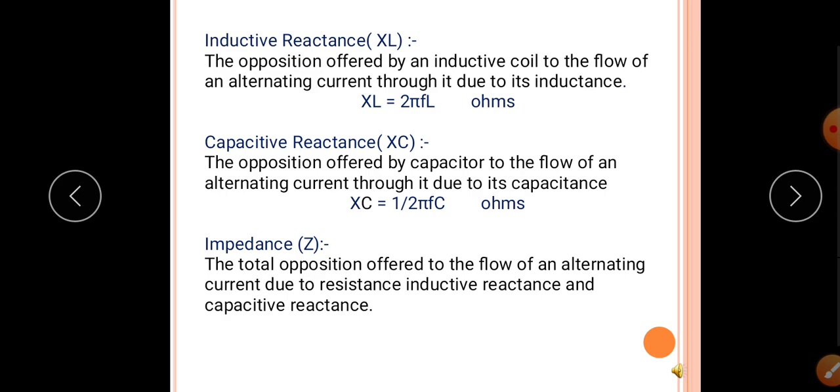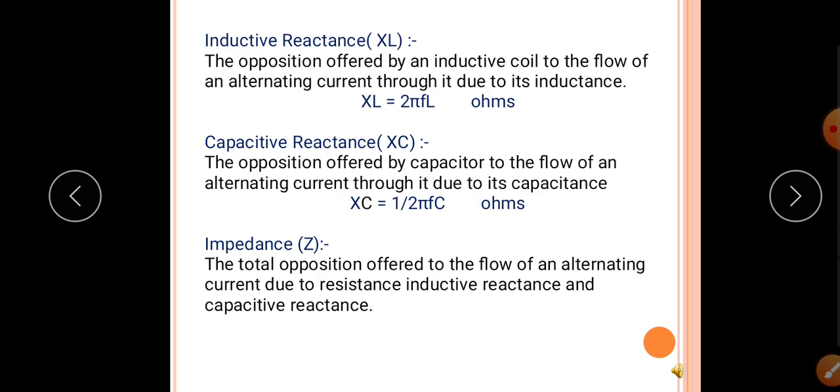So what is meant by capacitive reactance XC? The opposition offered by a capacitor to the flow of an alternating current through it due to its capacitance is called capacitive reactance, and it is given by XC equal to 1 divided by 2 pi FC, where F is the supply frequency and C is the capacitance in farads. The SI unit of capacitive reactance is ohm.